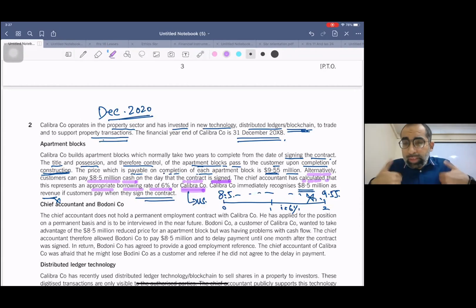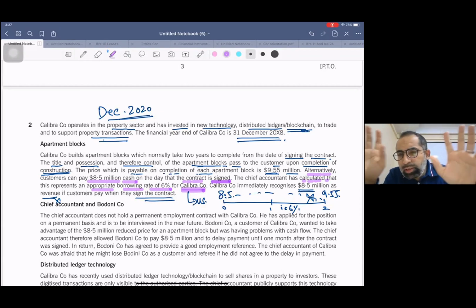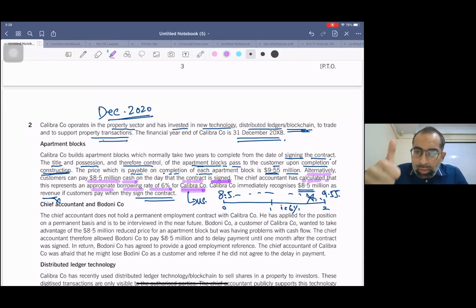We are involved in construction and they have openly told 2 years. Normally substantial period is around 1 year or so. Sometimes it is less than 1 year in some cases, but the normal interpretation is 1 year, right? So as this will take 2 years to complete, yes, it is a qualifying asset. This whole apartment construction is a qualifying asset.